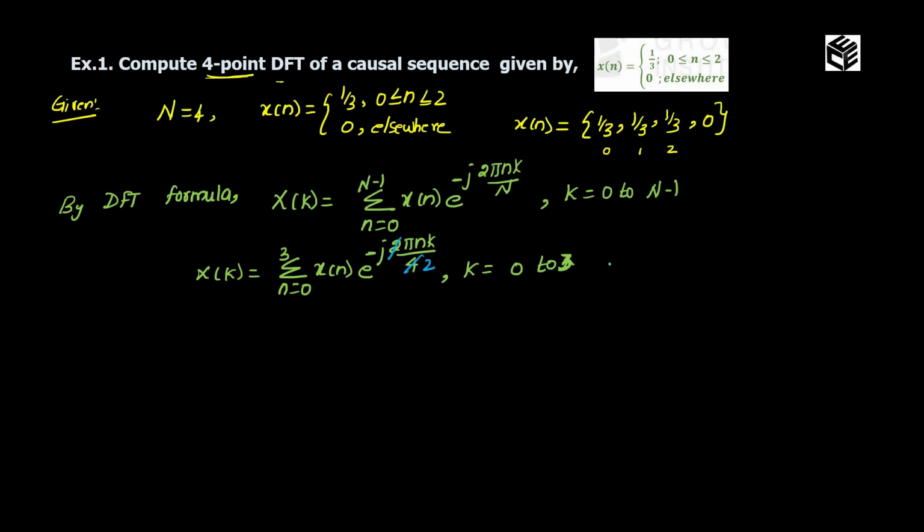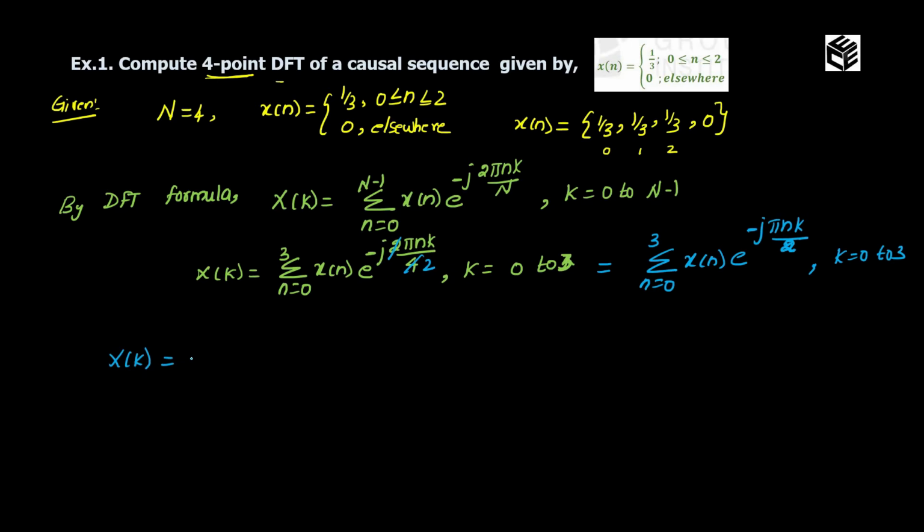So I can rewrite this expression as summation n equal to 0 to 3 x of n e power minus j pi n k divided by 2, and the limit of k is from 0 to 3. Now I am going to expand this summation for various values of n. What will be my answer?